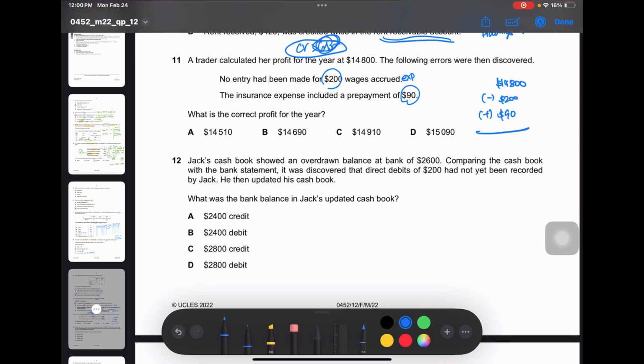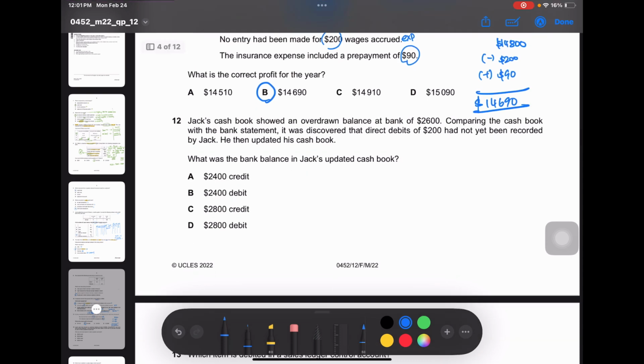Now let us see the corrected profit. So it's 14,800 minus 200 plus 90. The answer is 14,690. It's option B. Moving on to question number 12. Jack's cash book showed an overdrawn balance at bank of $2,600. So overdrawn means it is a negative balance.